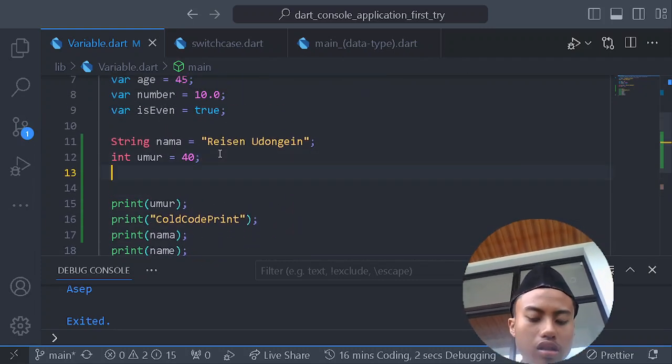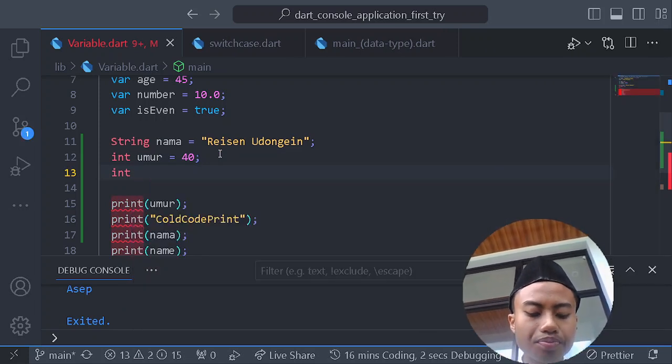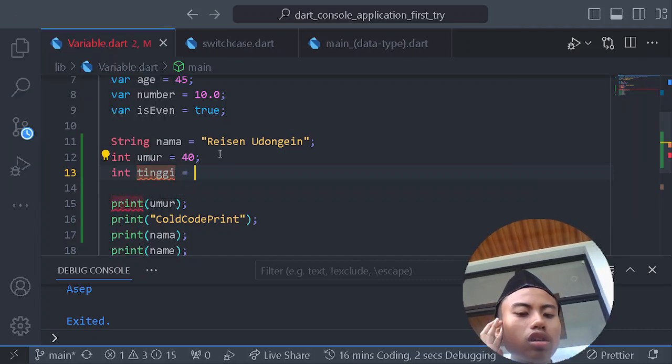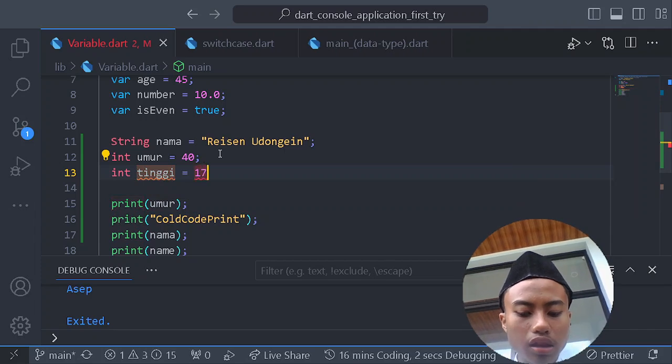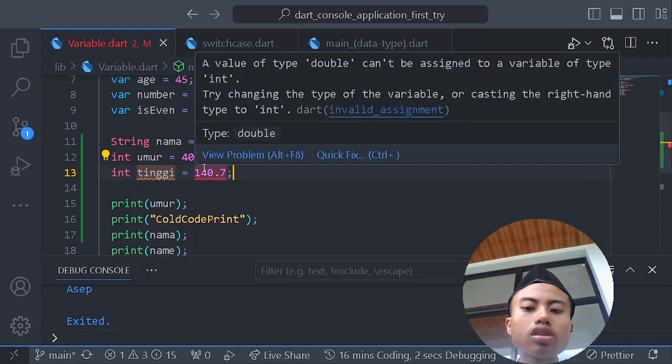And of course, maybe you want to make something like cake, and then you want to put 140.7, but we can't do it because this type is an integer.